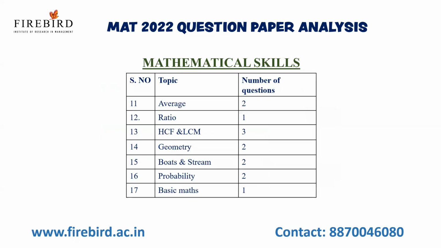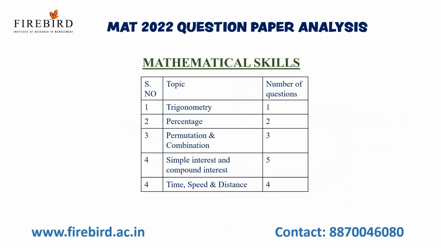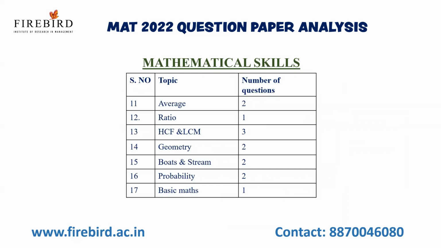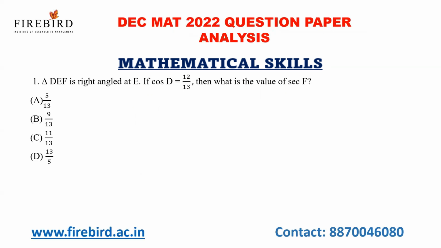Questions were asked in nearly 17 topics: trigonometry, percentage, permutation and combination, and simple interest and compound interest, from which they have asked 5 questions. Then time, speed and distance, alligation and mixture, mensuration, profit and loss, pipes and cistern, time and work, average, ratio, HCF and LCM, geometry, boats and stream, probability, and basic mathematics. In all these 17 topics, they have covered the exam question paper.